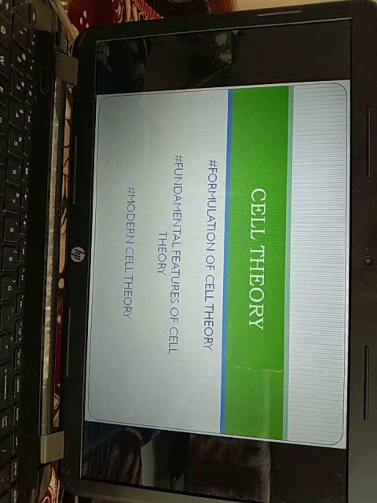Now, formulation of cell theory. Development of cell theory illustrates how scientific methodology operates. It involves observation, hypothesis, formulation of theory, and its modification. Observations were started by Matthias Schleiden in 1838, a German botanist who examined a large number of plant tissues. He found that all plant tissues were made up of one or another kind of cells. Therefore, he concluded that cells constitute the ultimate unit of all plant tissues.